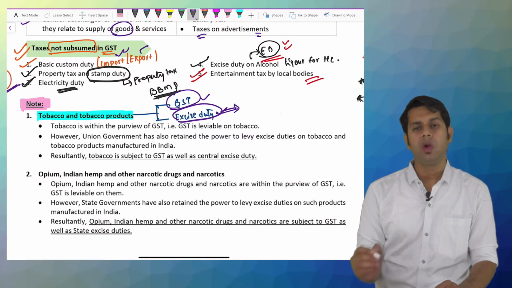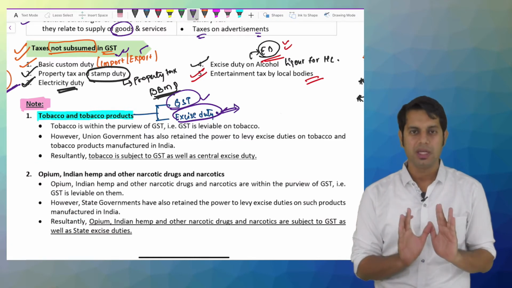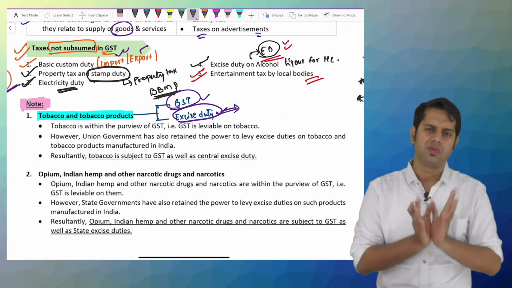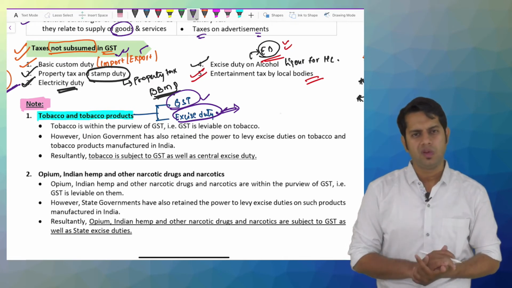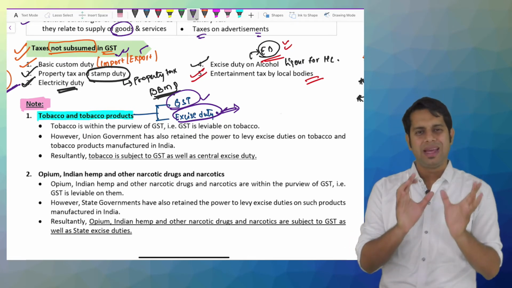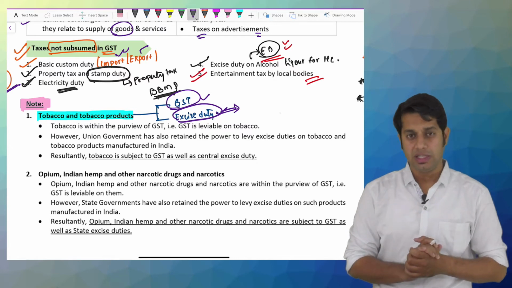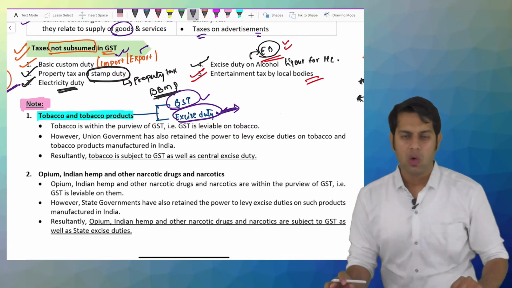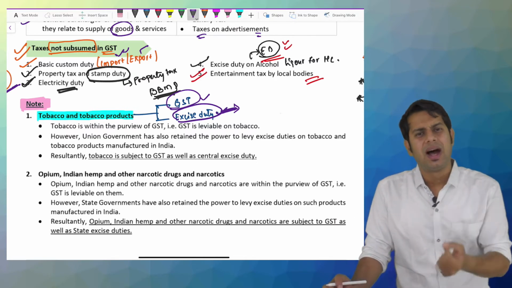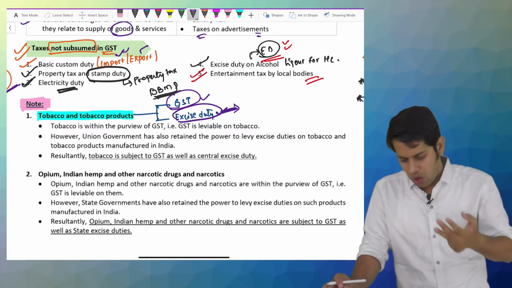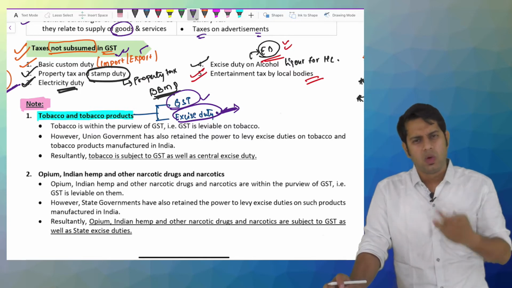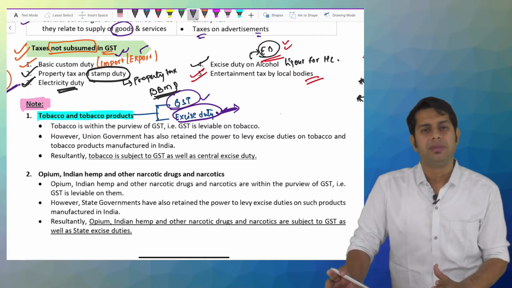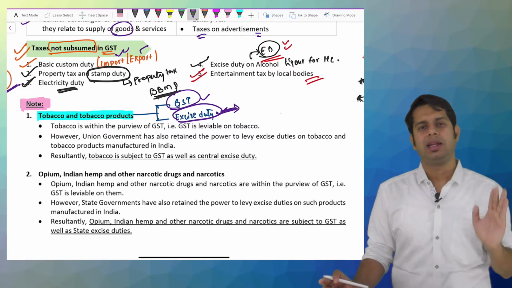Sir, excise duty you told it got merged. Yes, it got merged majorly on all the different types of goods and services, on all the different types of goods which were manufactured in India. The excise duty is merged with GST. But there is this product. Which product? Tobacco and tobacco related products, cigarettes, cigars, beedi, or say pan masala, gutkas, etc. On these items, the government is still collecting excise duty.